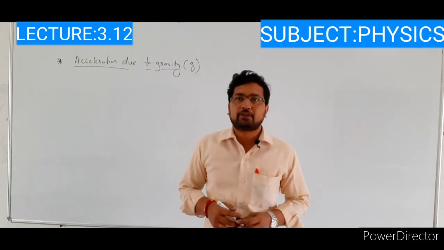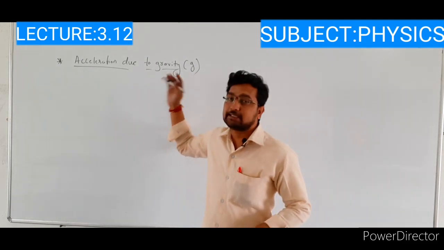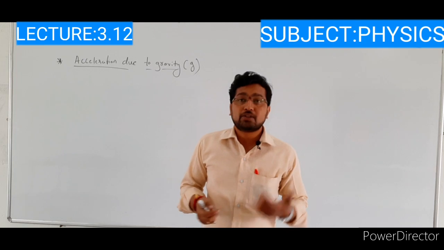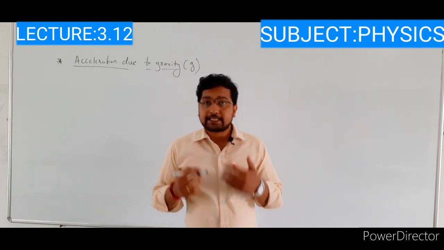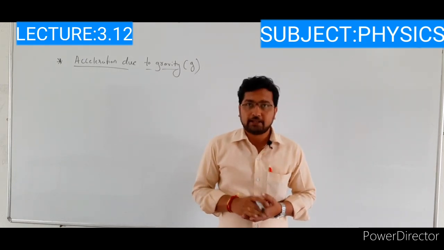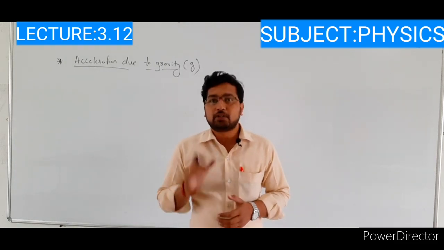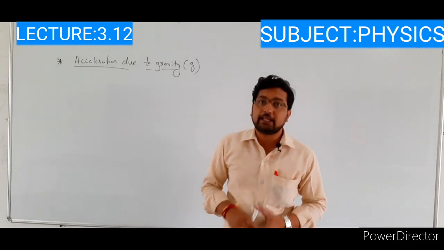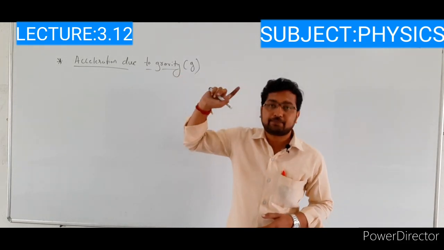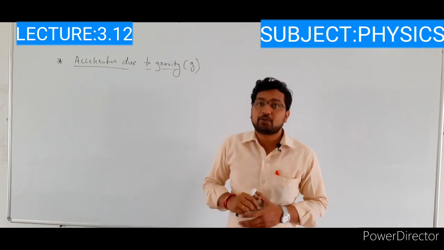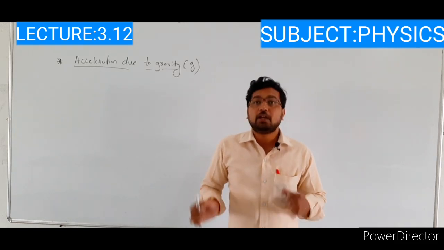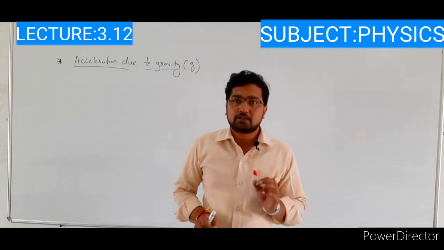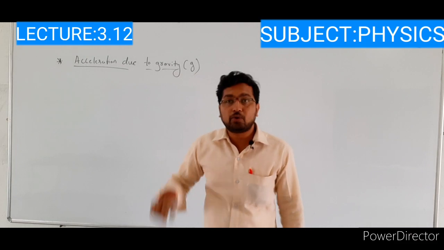In today's video we are going to discuss what we mean by acceleration due to gravity. So what do we mean by acceleration due to gravity? Acceleration due to gravity means the acceleration experienced by a body due to the earth's gravity. It is denoted by small g. The definition is: the acceleration experienced by an object due to the earth's gravity is known as the acceleration due to gravity.